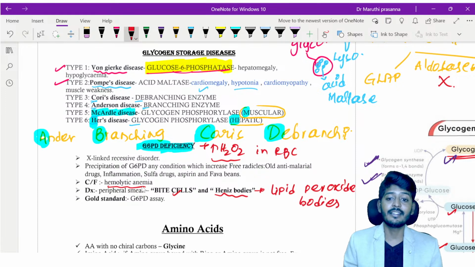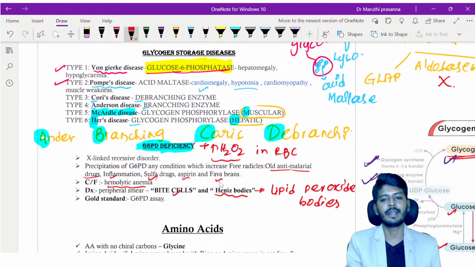So what are the substances which cause the free radical increase? Free radical increase occurs because of the old anti-malarial drugs, and also inflammatory conditions, meaning the child has a urinary tract infection or respiratory tract infection. During that time, free radicals will be more. Then sulfur containing drugs can also lead to the same problem. Then you have aspirin and fava beans. They can precipitate the G6PD deficiency.